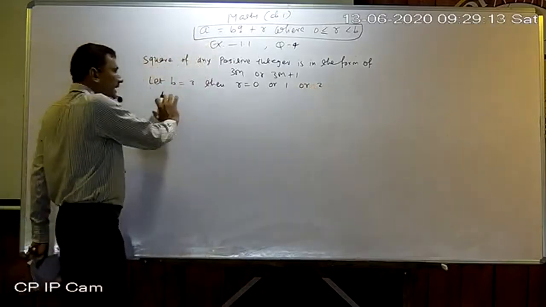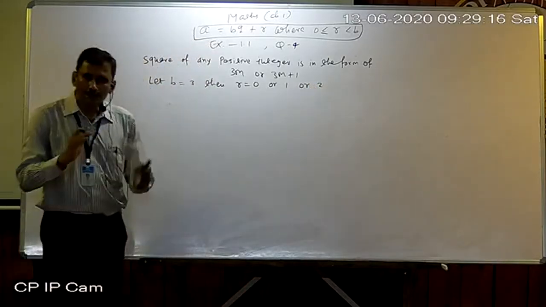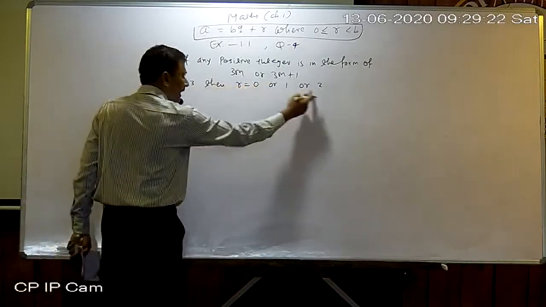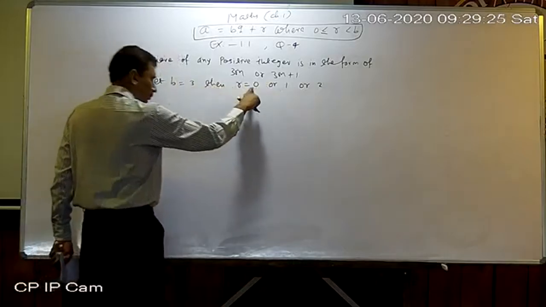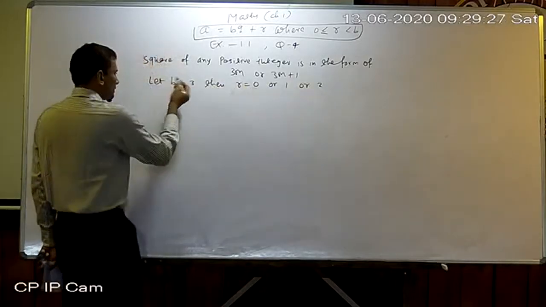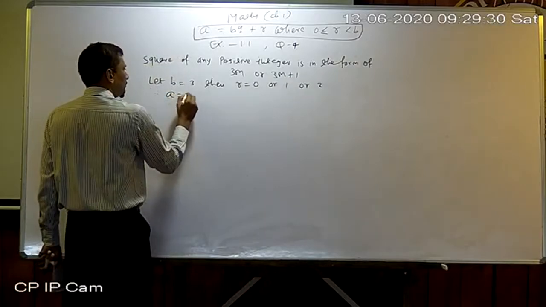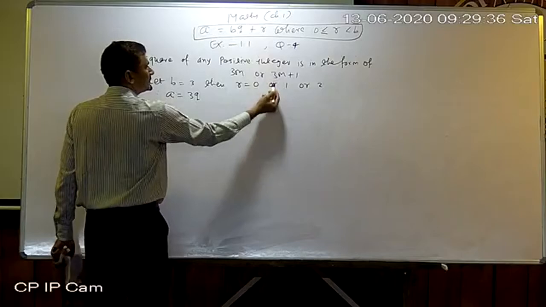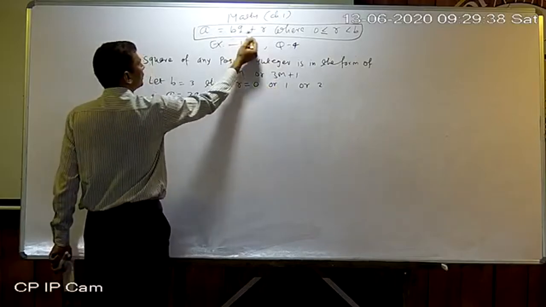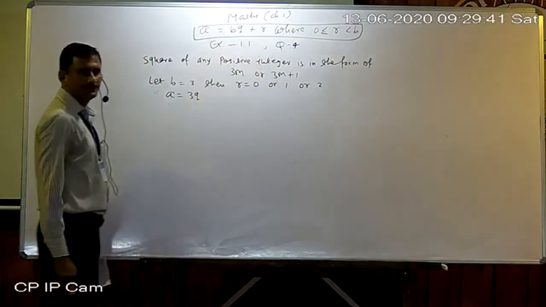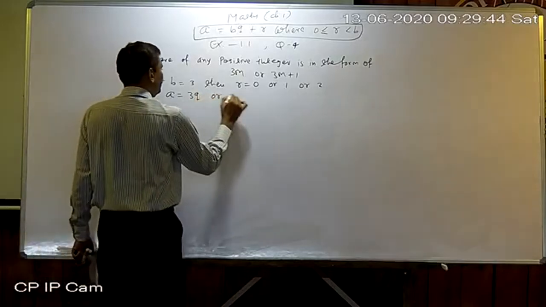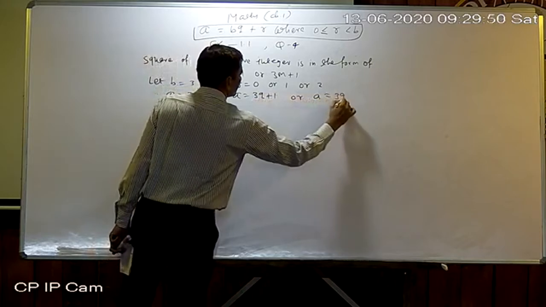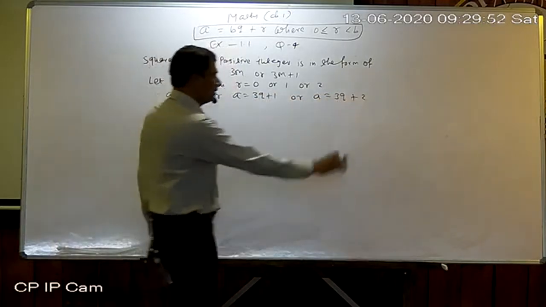Actually they have given the expression directly to us, but we go the systematic way. According to that b's value, they can be 3q, 3q plus 1 or 3q plus 2. So now write, therefore a equals 3q, that is 3q plus 0. Now first time 0, then 3q plus 1. So we have b and r both. Okay, 3q or 3q plus 1 or 3q plus 2. So 3 expressions we got, or they have given.